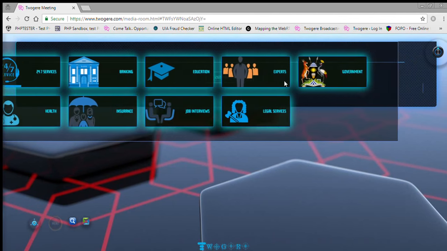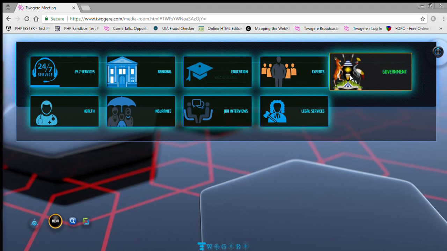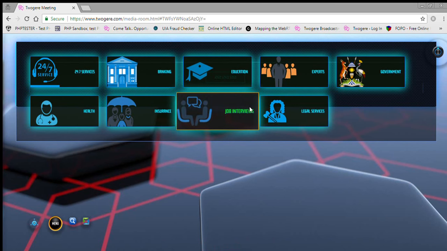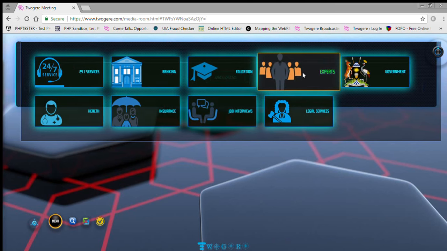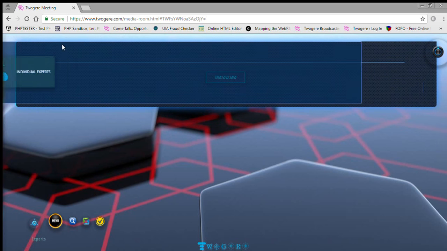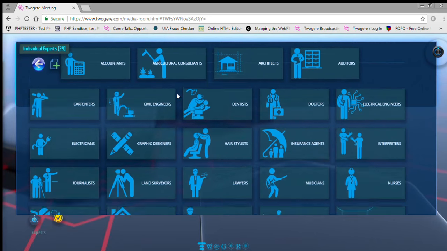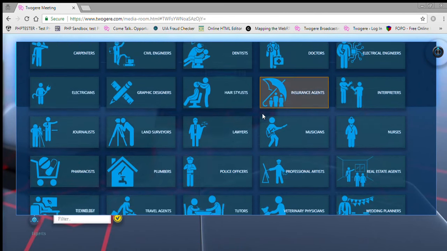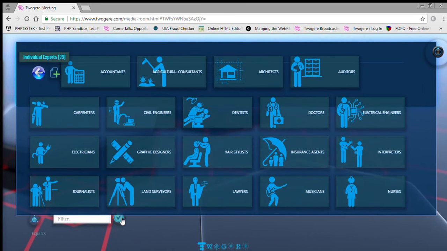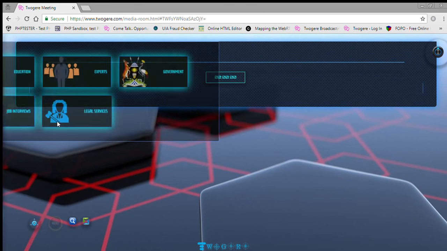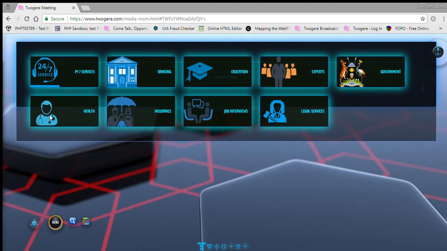So you find maybe their service desk personnel, the experts, legal services, interviews, 24/7. Under experts, they can look at the different individual experts and different categorizations under that. So depending on who I want to talk to, down here there's a button that clears the screen. Down here, this is also the button that toggles the menu on and off.